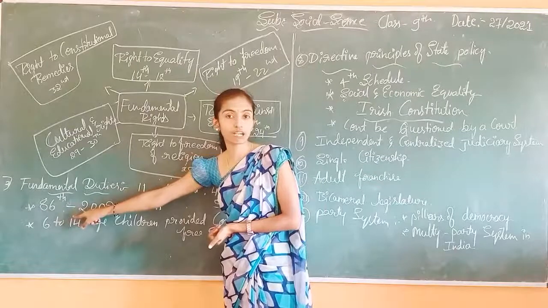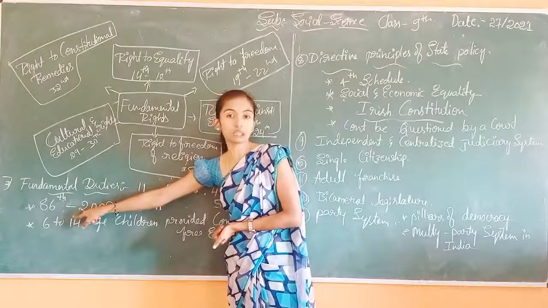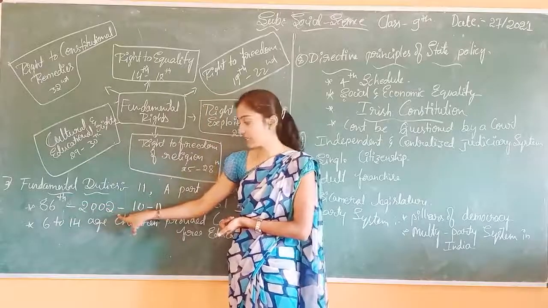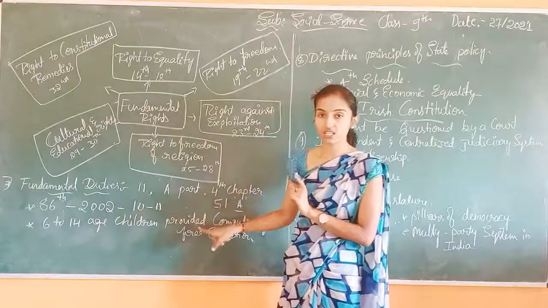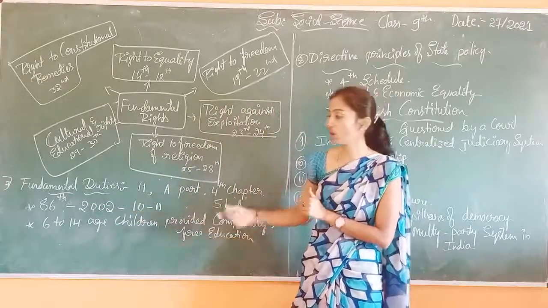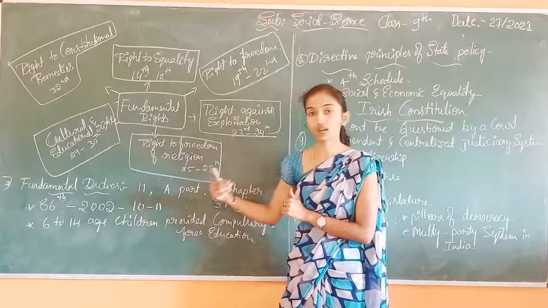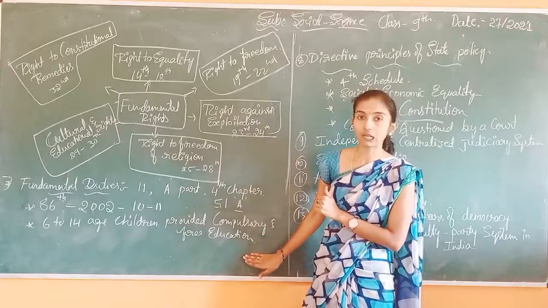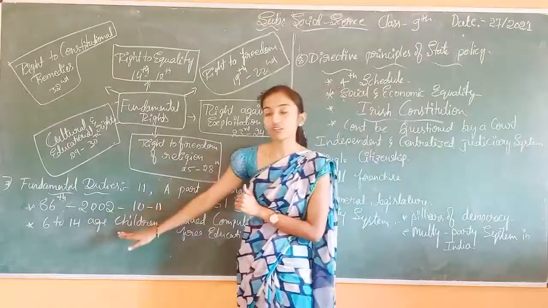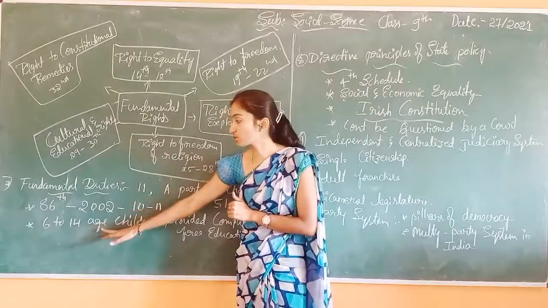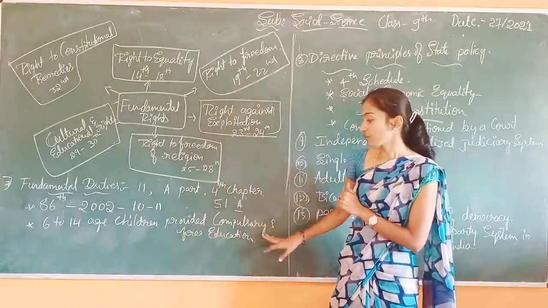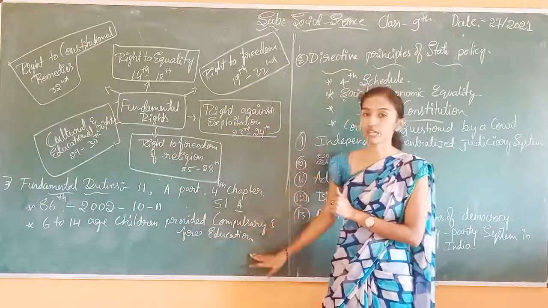I already told you what an amendment means: a change. By the 86th amendment in 2002, we added one extra fundamental duty, so 10 was converted into 11. The extra duty added is that education should be given: children aged 6 to 14 must be provided compulsory and free education.